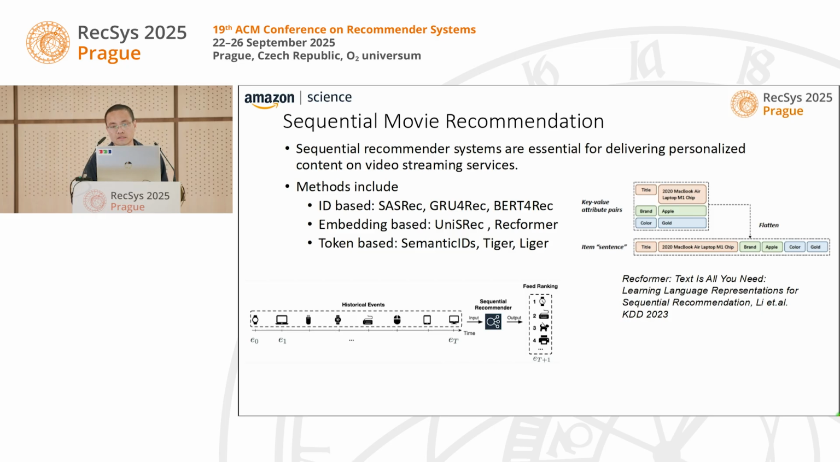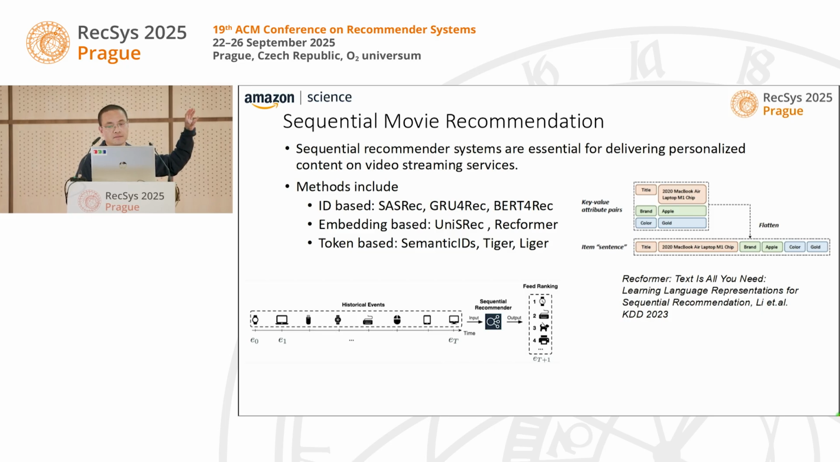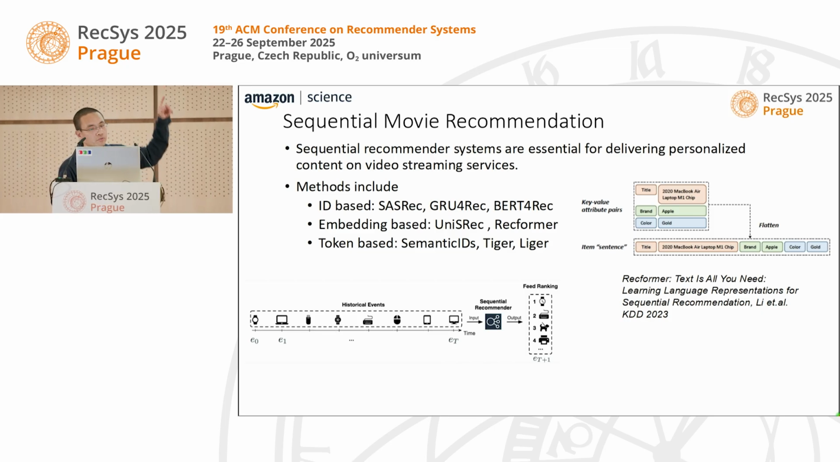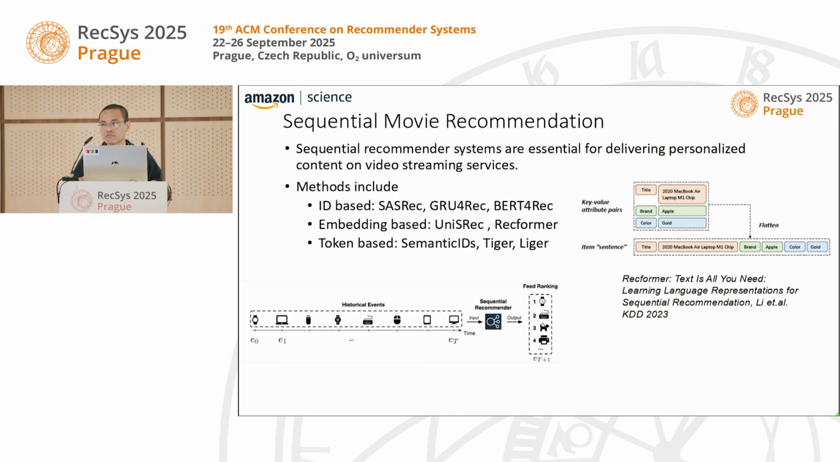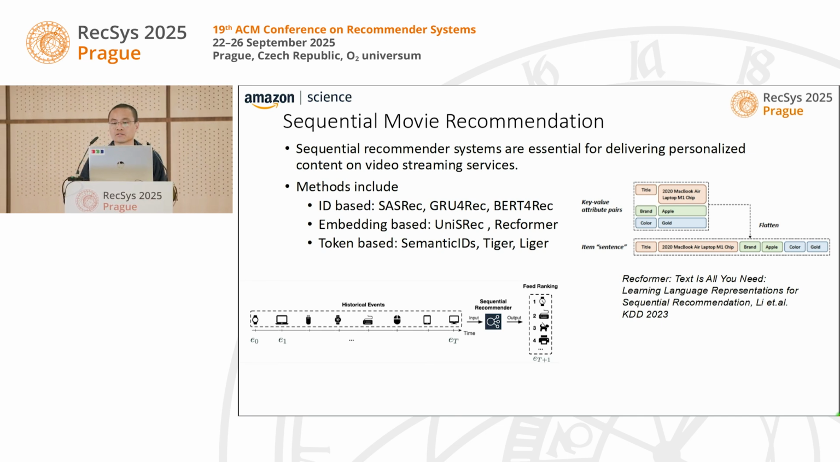So basically, the input is going to be the set of attributes of the movie, and we're going to flatten it out into a vector and put it into a transformer to encode it. Basically, that's the idea of the sequential recommender system that is based on embedding based and token based.